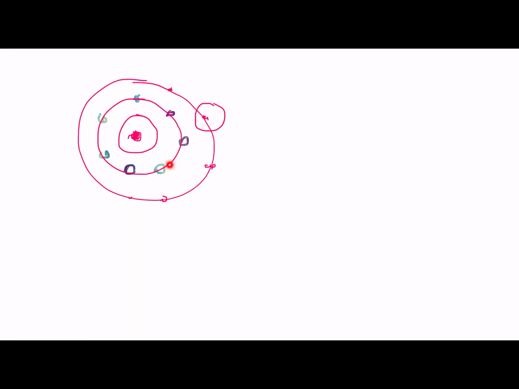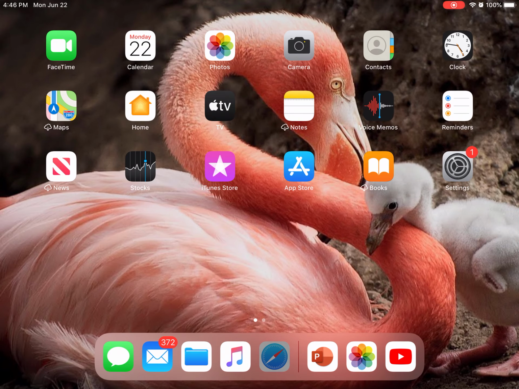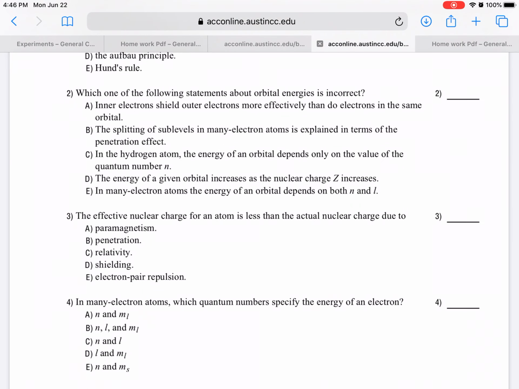They shield the outer electron more effectively than they do shield from the same level. So that is a correct statement. And then we are looking at the one that is incorrect. So the first one is correct. Inner electrons shield outer electrons more effectively than do electrons in the same orbital.